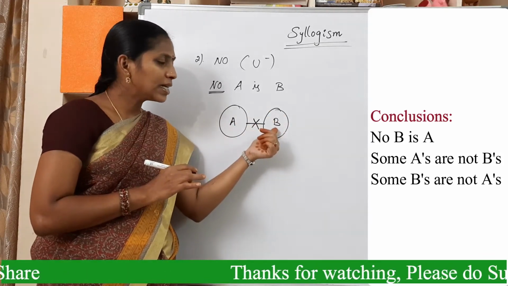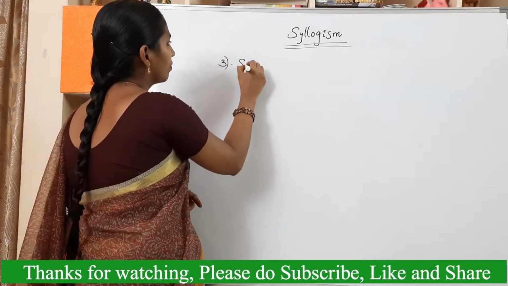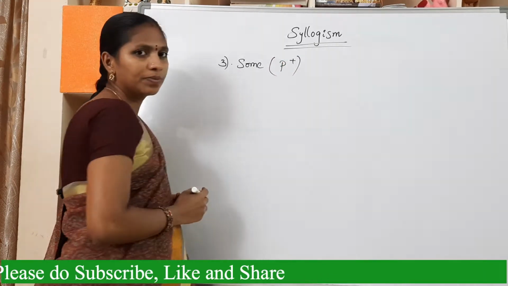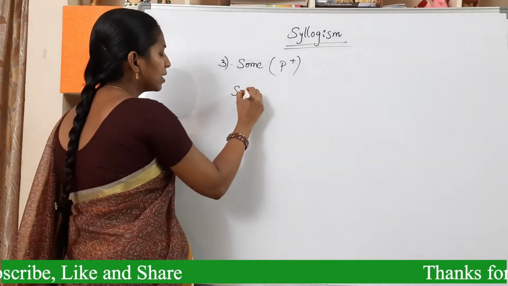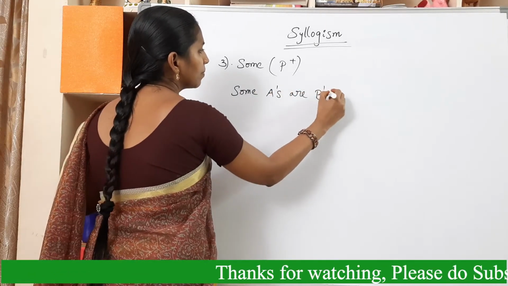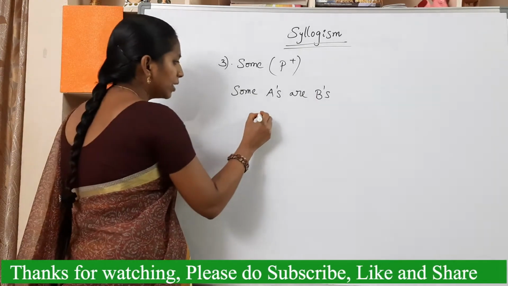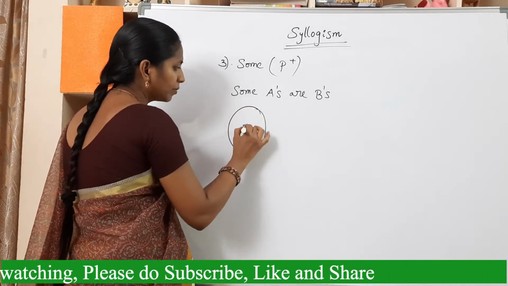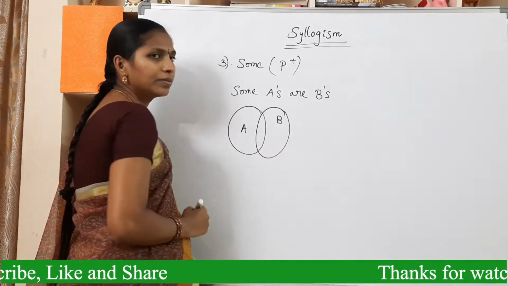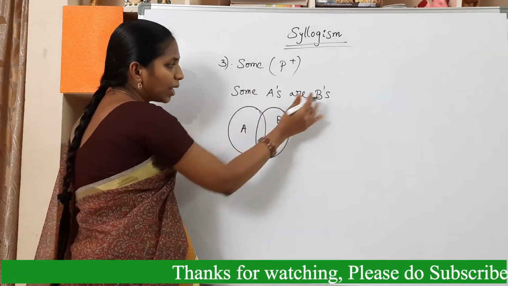And this is some B's are not A's. Third one is some, that is particular positive. Example is some A's are B's. This is an example statement. See the Venn diagram. This is A and this is B. There is an intersection part because some A's are B's.